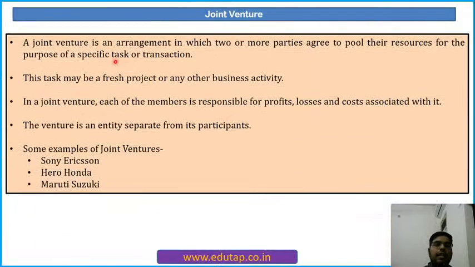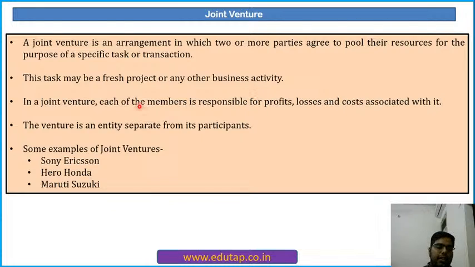Okay. Then a joint venture is an arrangement in which 2 or more of the parties agree to pool their resources for the purpose of a specific task or transaction. For a specific task, they are contributing their resources. So there can be 2 parties, there can be more than 2 parties. This task may be a fresh project or any other business activity. So for what particular thing do they do a joint venture? For executing a new fresh project or for doing any new segment of activity.